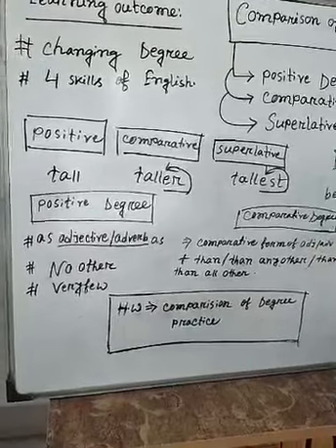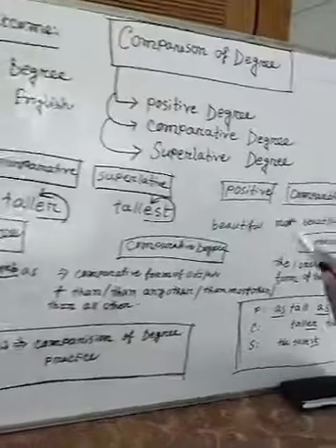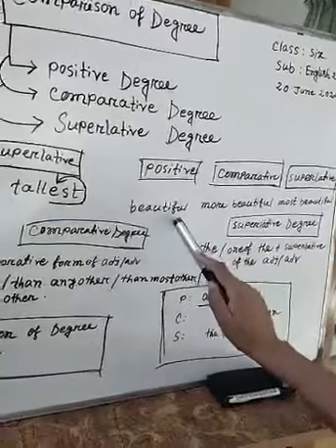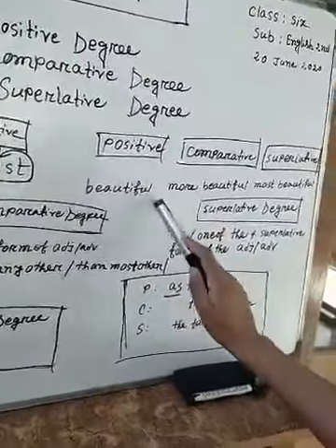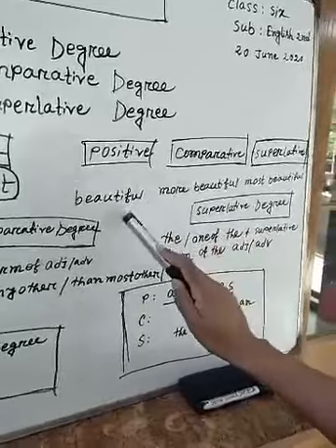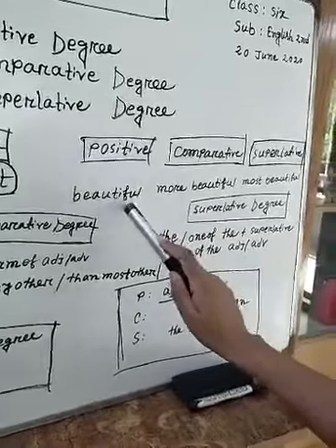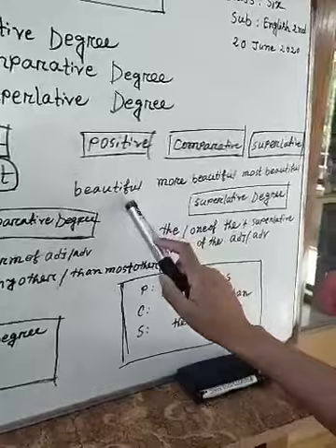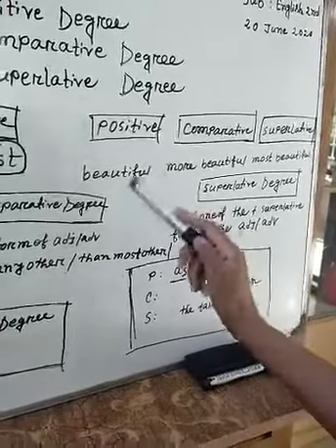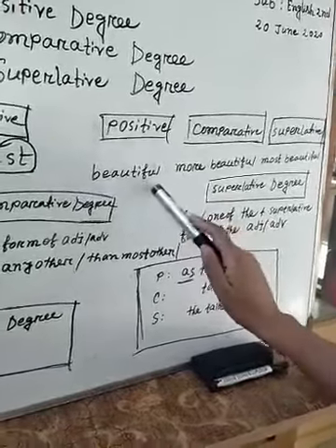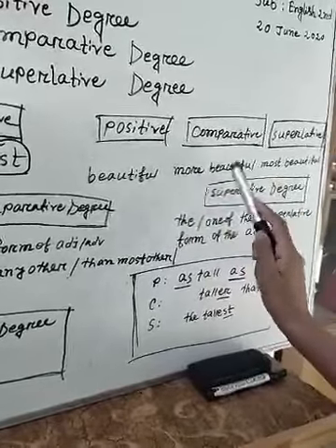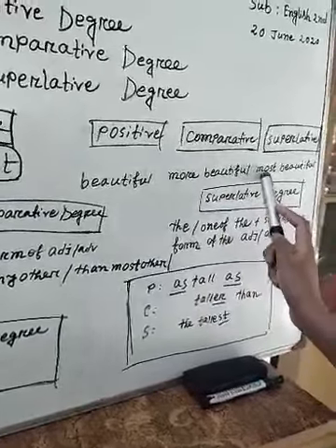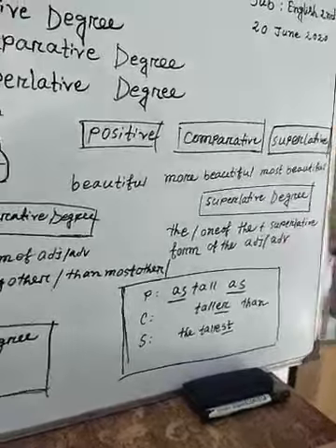We have to do something else, like beautiful. Beautiful is an adjective here. I can't use er with beautiful. If we add er, it would be beautifuler. This is incorrect. That's why we have to use more beautiful, and in superlative degree we have to use most beautiful.